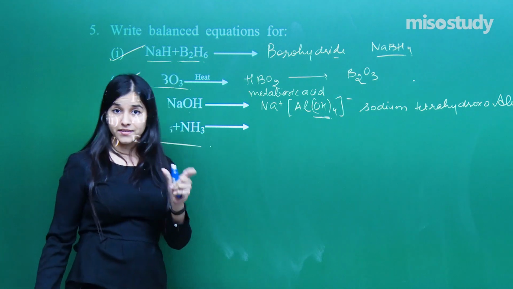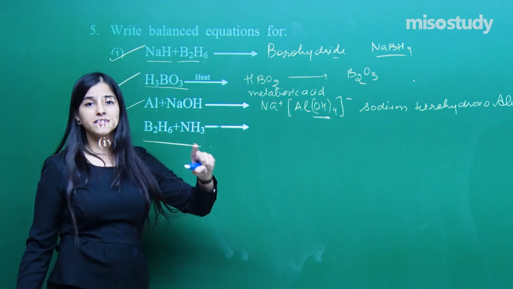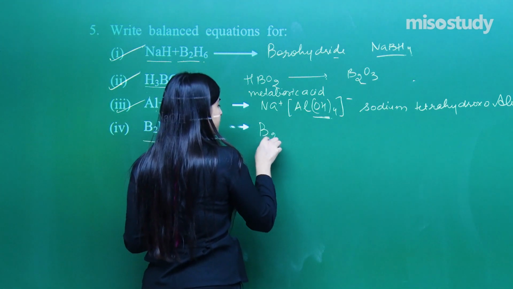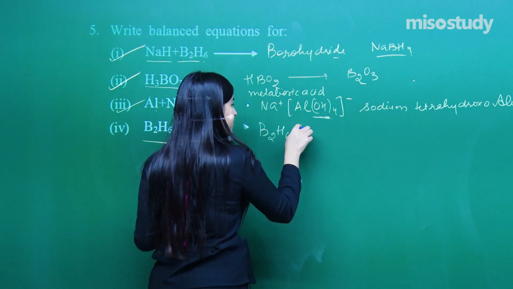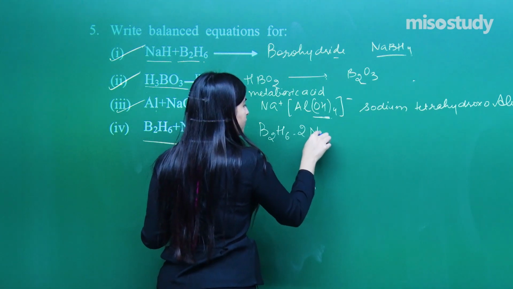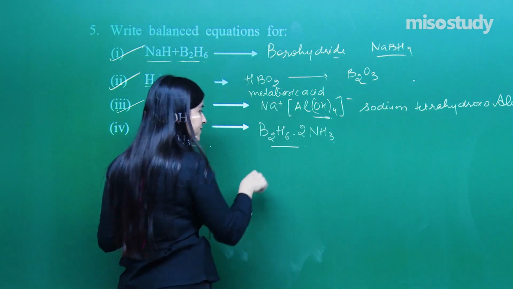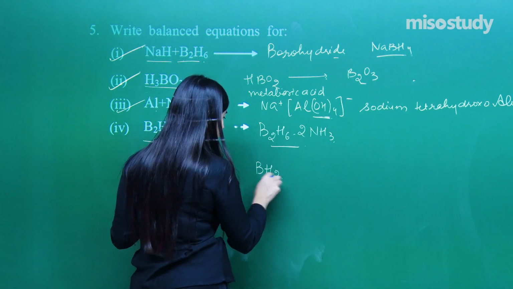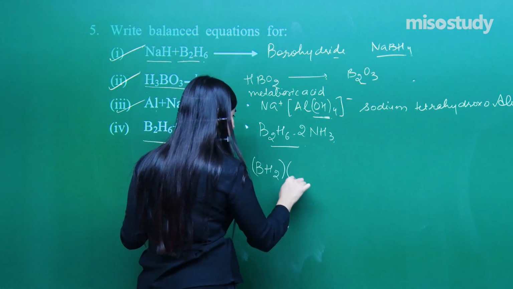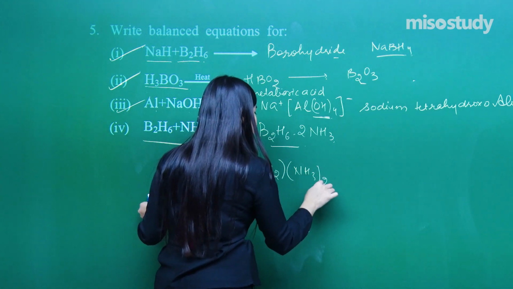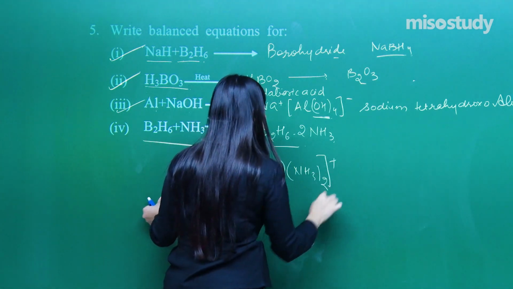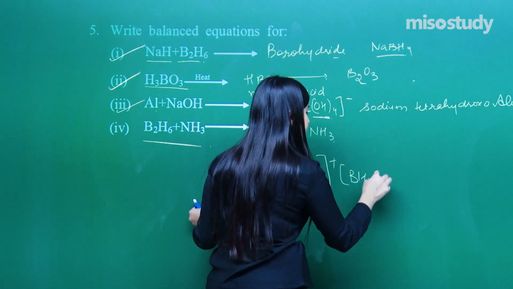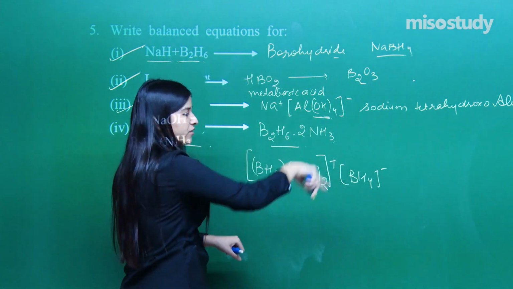Whenever diborane is reacted with ammonia, we get the inorganic benzene. Fine. So basically what we get is B2H6 dot twice of NH3. And actually this compound can be written as [BH2(NH3)2]+ BH4-. So that is the entire compound which we have here.